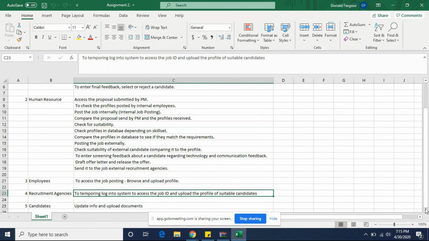So one of the major purposes. From the project manager's perspective, being able to submit the proposal is a major purpose. Being able to select or reject the candidate is a major purpose. Being able to check the profiles is a major purpose. Similarly, from the HR perspective, HR should be able to post the job internally, post the job externally, check the submitted profiles, and search for the profiles in the database.